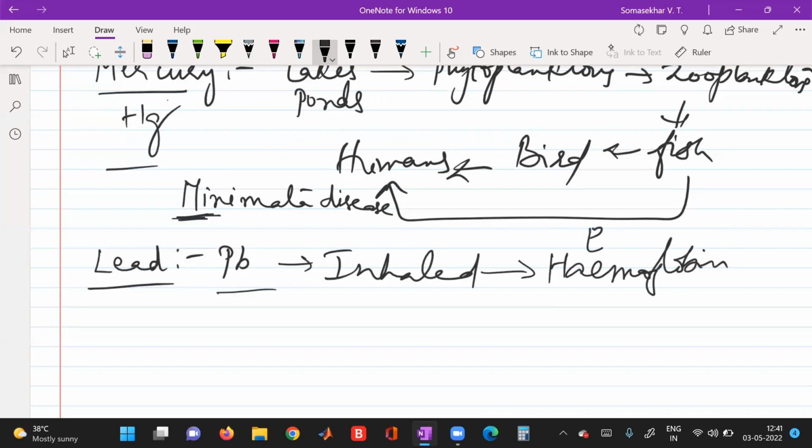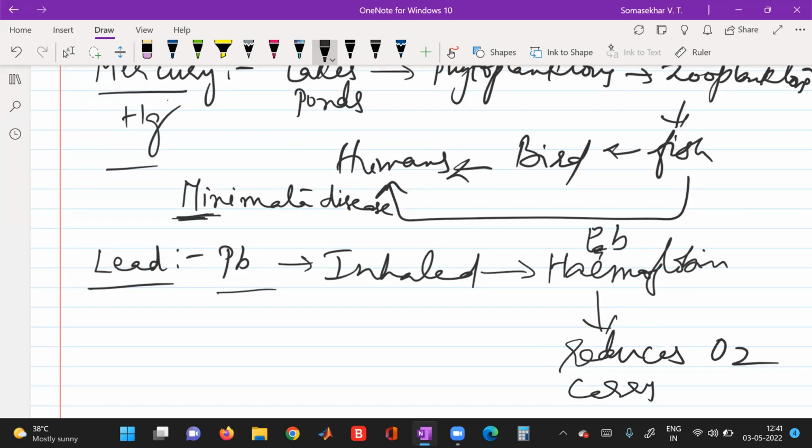This becomes lead hemoglobin, and this lead hemoglobin reduces the oxygen carrying capacity, and so human beings become anemic.